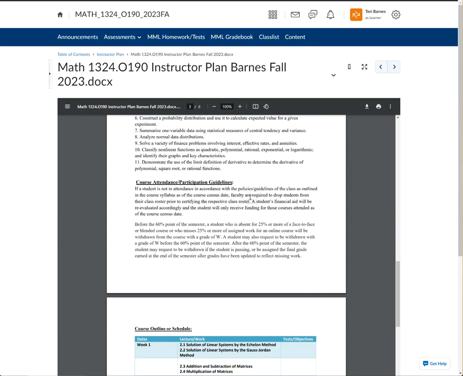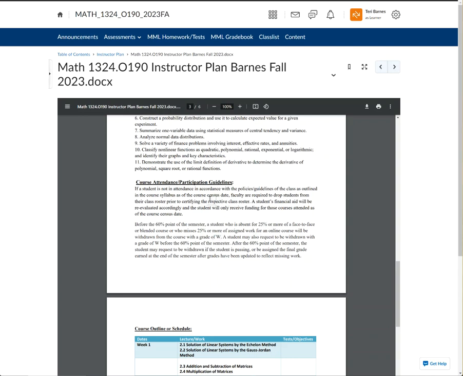All right, attendance. So this is a new guideline, and we are required to drop students from the roster if you have not been in and participating by the census date. And so I will remind everyone with an announcement, but that census date for this course, I believe, is August 26th. That means you need to get in ASAP and at least do one assignment so that you don't get dropped for non-participation there. And then at 60% of the semester, if you have not been participating, if you've missed more than 25%, you can be dropped with a grade of W.